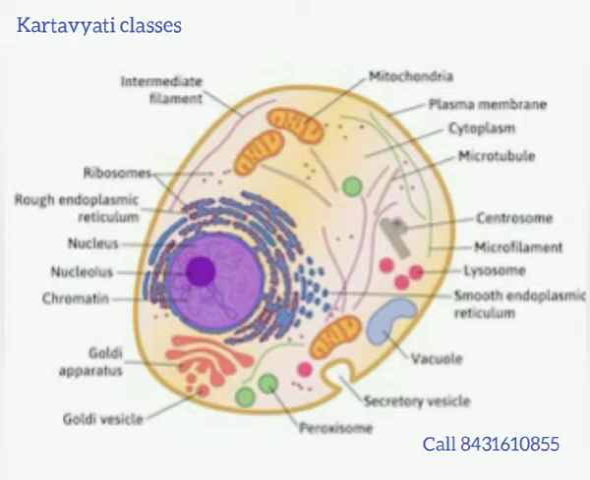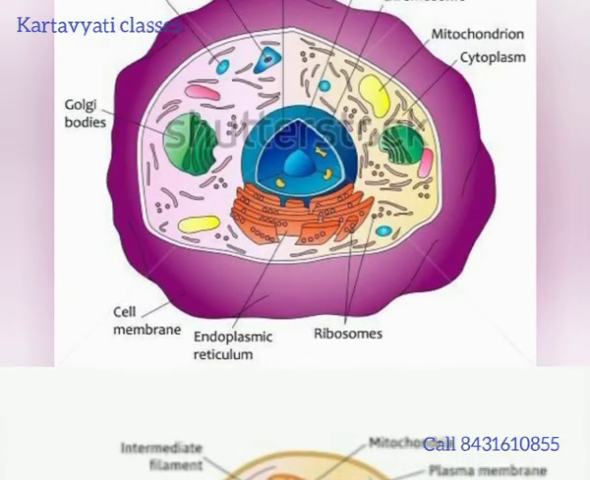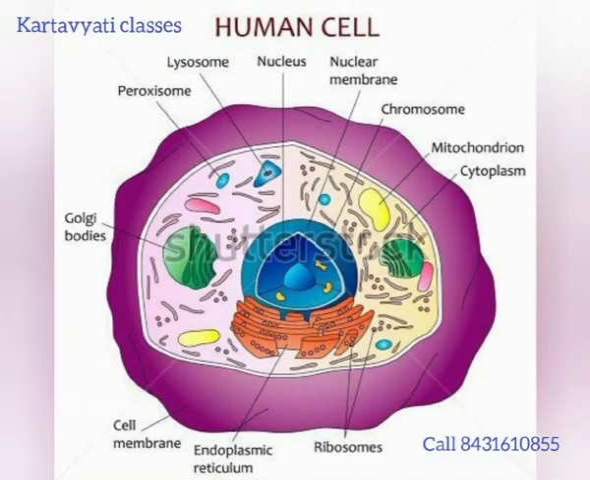The third part is the nucleus. The nucleus also has a membrane outside, that is called nuclear membrane. It is also made up of lipid and protein, and it is a two-layer membrane. Inside, like cytoplasm, here also a jelly kind of substance is present, that is called nucleoplasm, and in the center of the nucleus, the nucleolus is present.